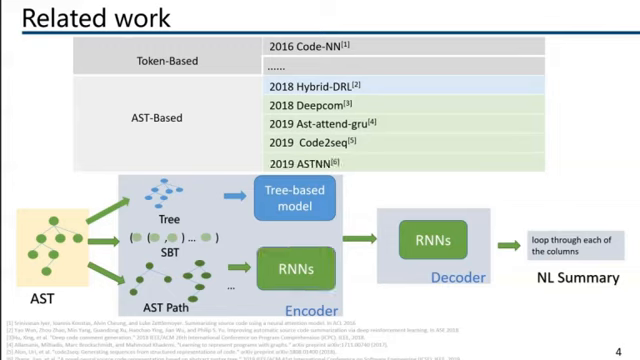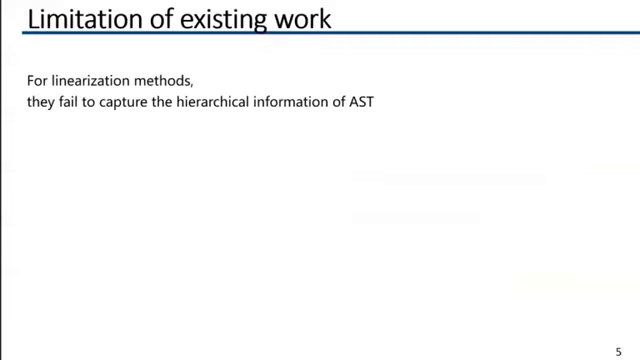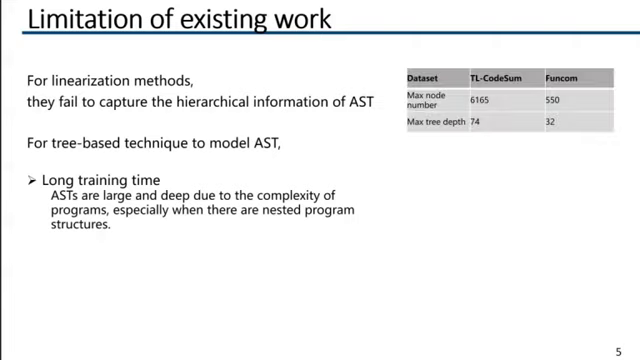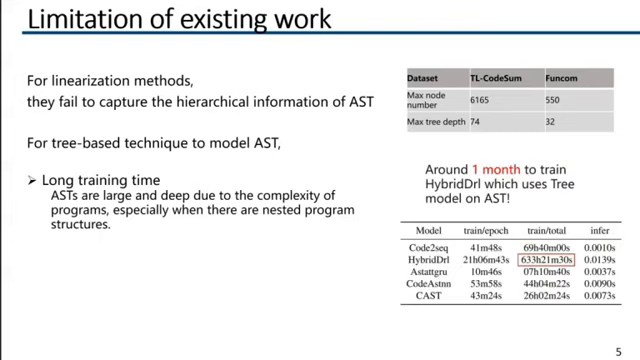We have identified some limitations of the existing AST-based approaches. For linearization methods, they fail to capture the hierarchical information of the AST by nature. For tree-based techniques, firstly, they suffer from a long training time. This is because the AST is usually large and deep due to the complexity of programs. For example, our statistics show that the maximal node number of ASTs on the Funcom dataset is about 6,000. The max tree depth is 74. Thus, it takes around 1 month to train Hybrid-DeepCom on the Funcom dataset.